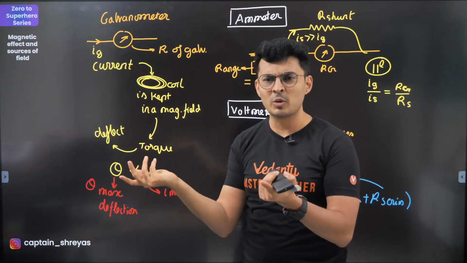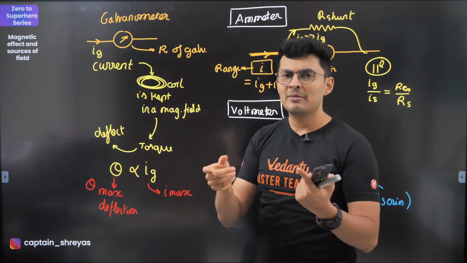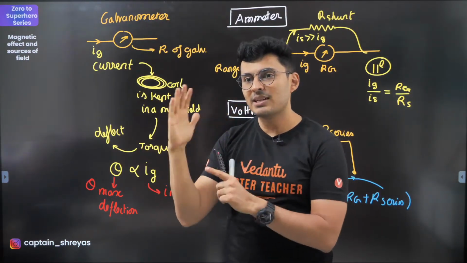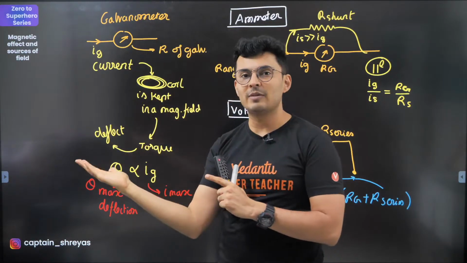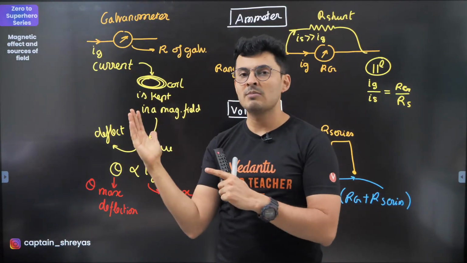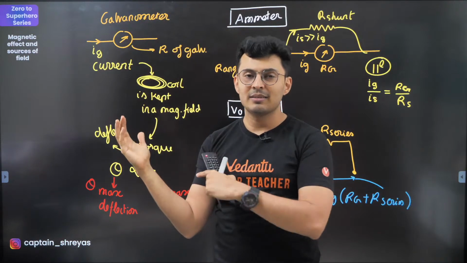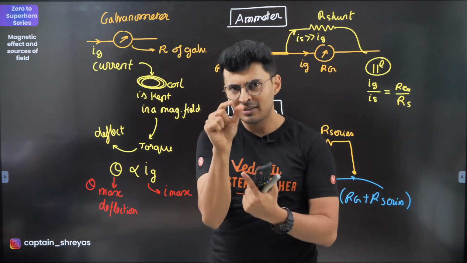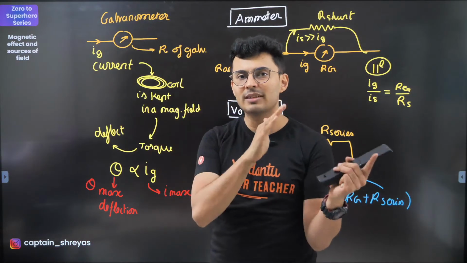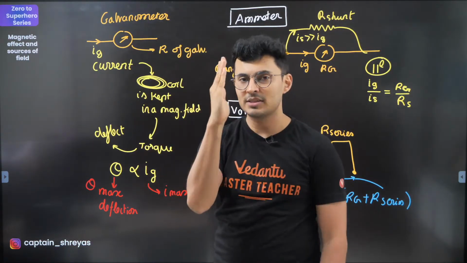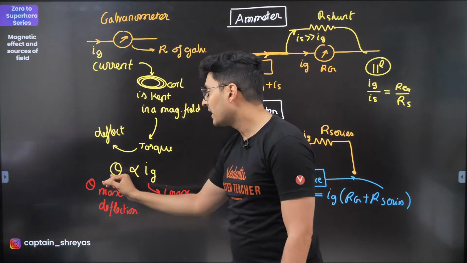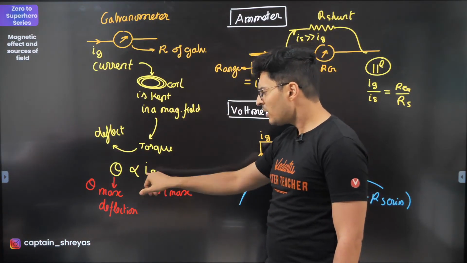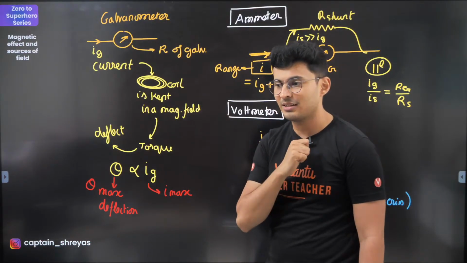Because once the torque is removed, how does it know it has to come back? Well, there is a torsional spring, a spring-like thing. It makes sure that it does not continuously get deflected, so it maintains the equilibrium. And the moment you remove the current, the torque disappears, the spring will pull it back to zero. So the spring is adjusted in such a way that it always pulls it back to the equilibrium zero position. That's why I can say angular deflection of the galvanometer is proportional to the current passing through it.